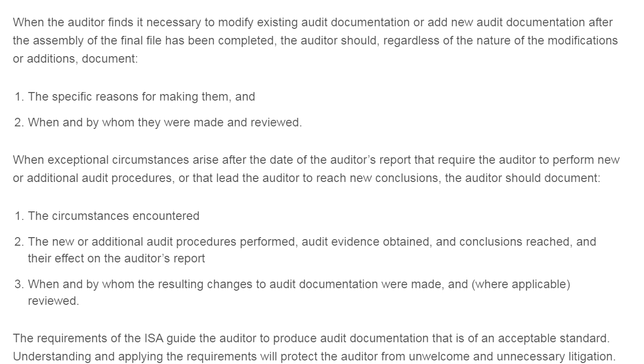In such a case, the auditor should document the circumstances which arose, the new or additional procedures performed, the audit evidence obtained, the conclusions reached, and their effect on the audit report.